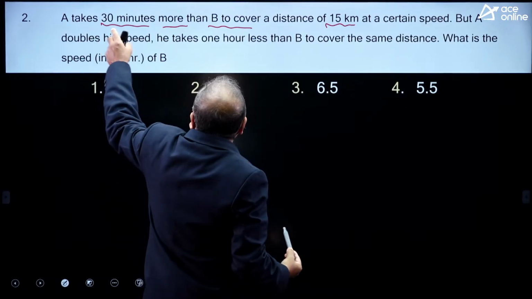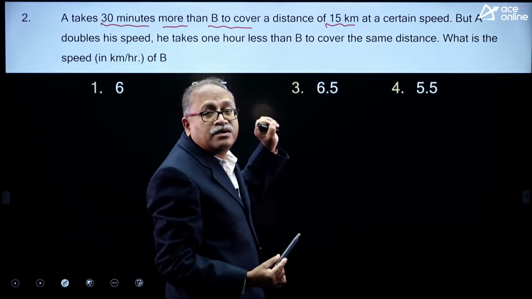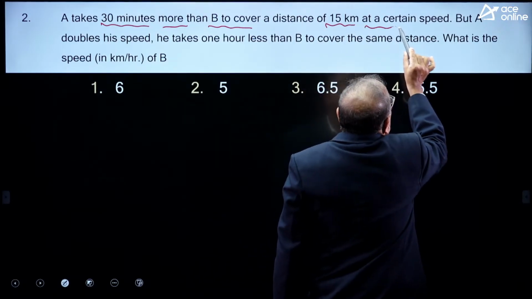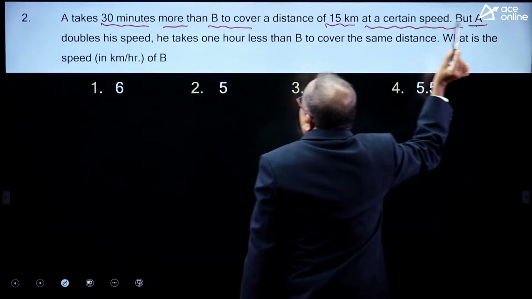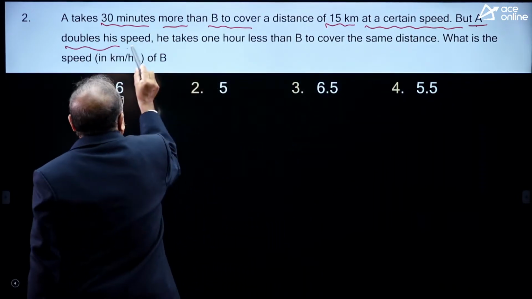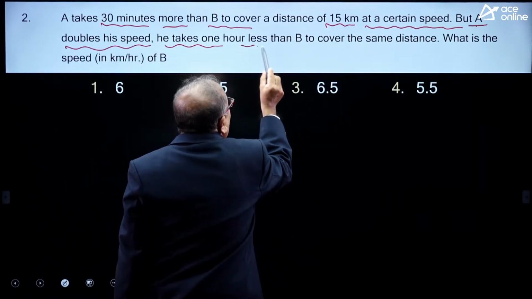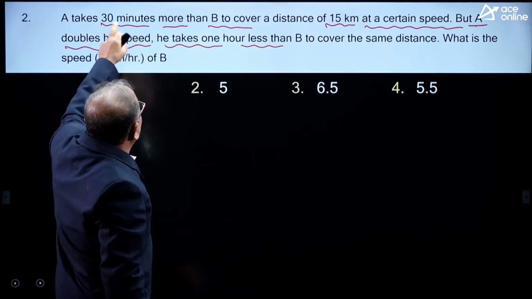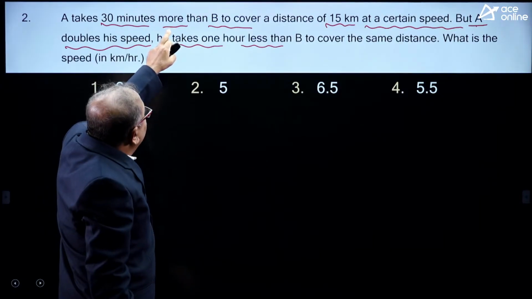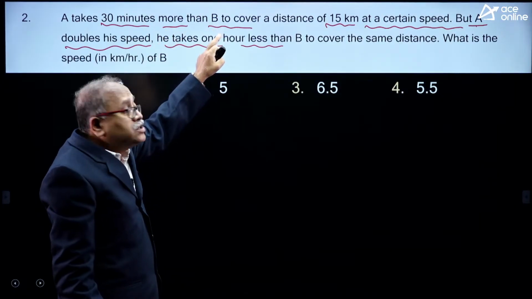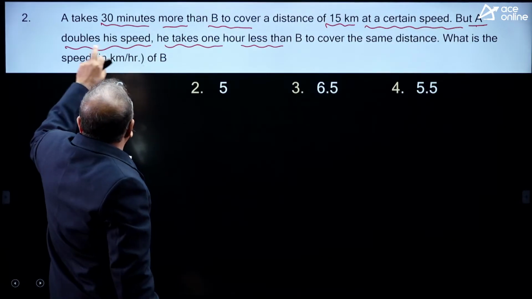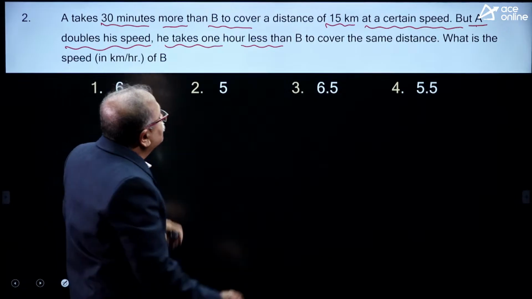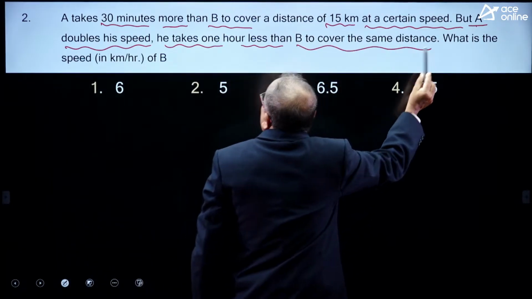So, it says that A takes 30 minutes more than B. Fine. To cover a distance of 50 kilometers at a certain speed, but if A doubles his speed, he takes 1 hour less. Previously, A takes 30 minutes more than B. But when A doubles his speed, he takes 1 hour less than B to cover the same distance.